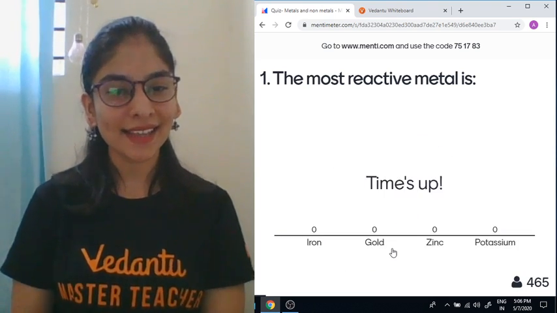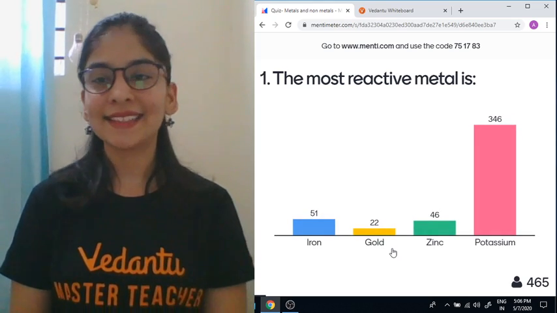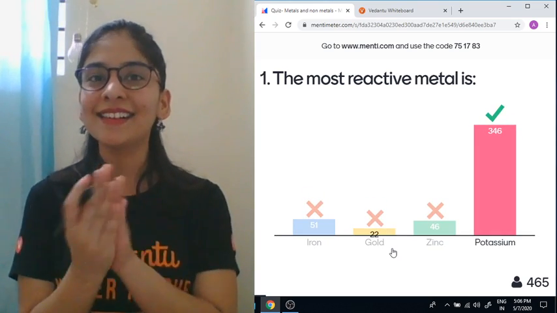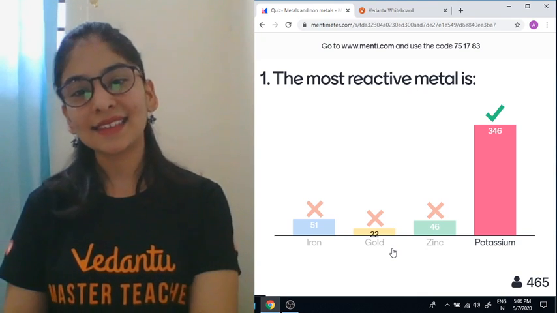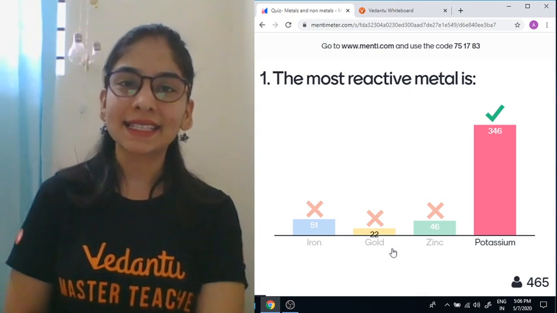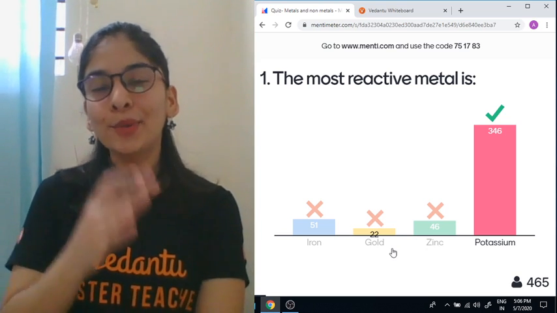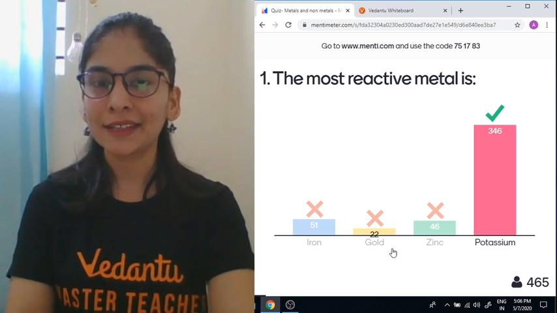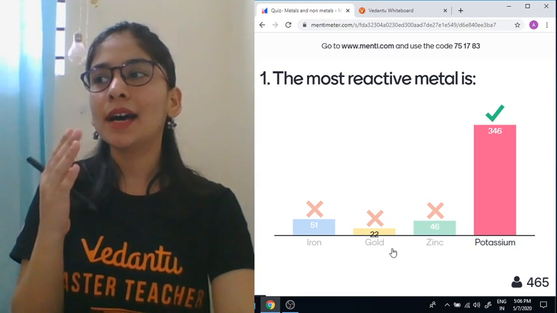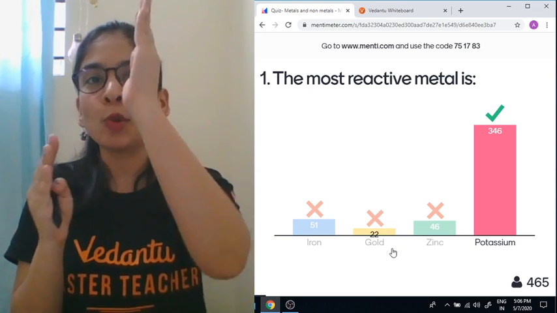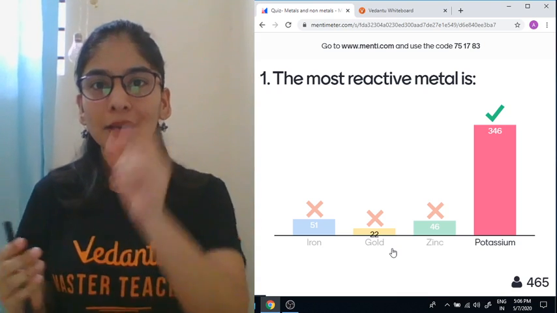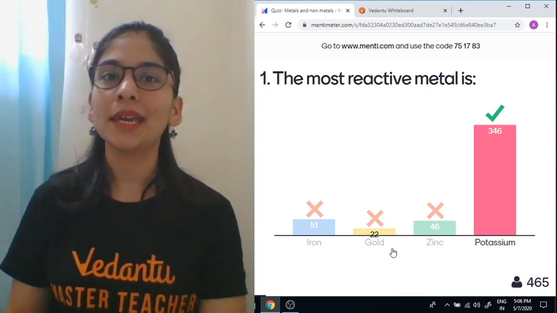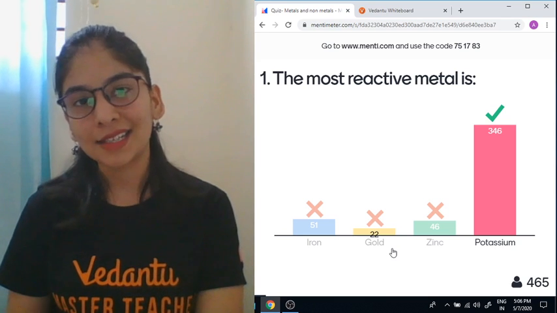Let's see, students. Yes, you all are giving me the correct answer. I'm super duper happy to see your response. Yes, the answer is potassium. Symbol is K, very much reactive metal. Potassium and sodium are very much reactive metals. I can say the elements present in group 1 of the periodic table. Group 1, when you see the big periodic table, the first vertical column is a group of very reactive metals.